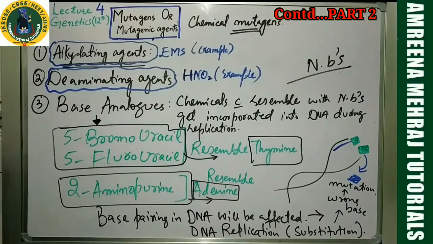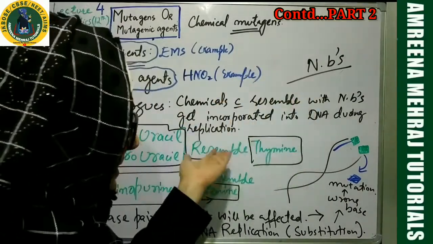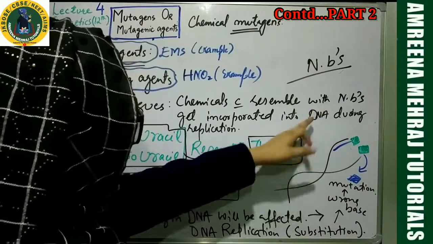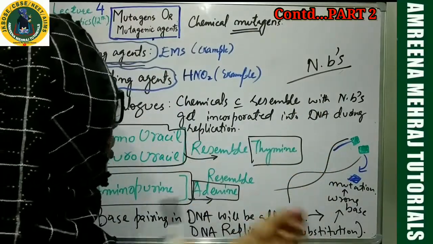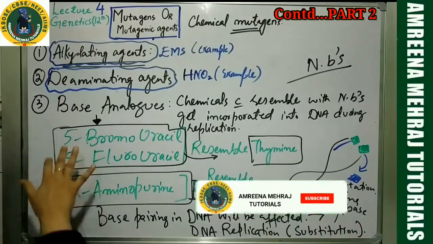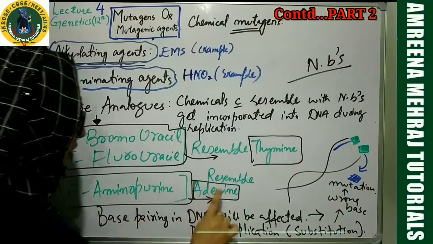So, in a nutshell, what we are supposed to remember is that base analogues are those chemicals which resemble bases, like this. It resembles the base, but it's not the actual base. They resemble the bases and get incorporated into the DNA during replication. Some of the base analogues are like this, and this is an analog of thymine. This is an analog of adenine.